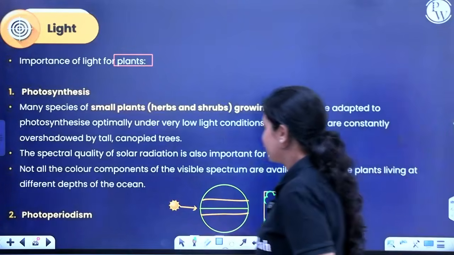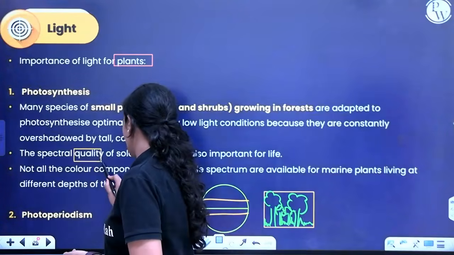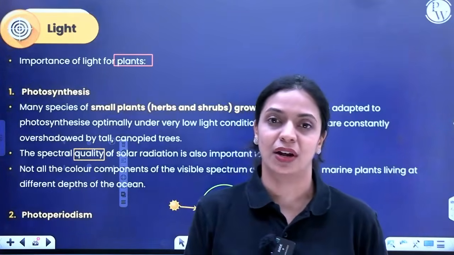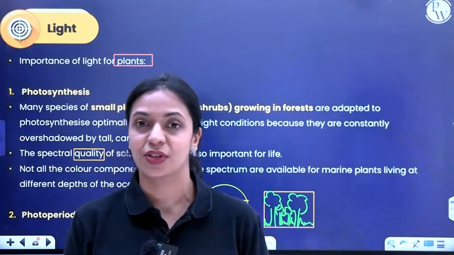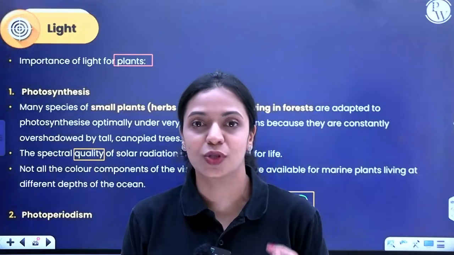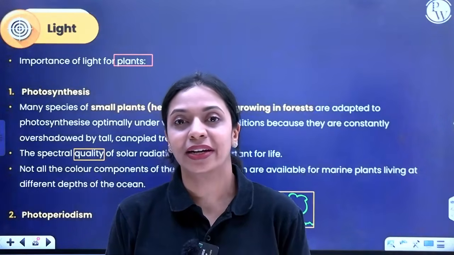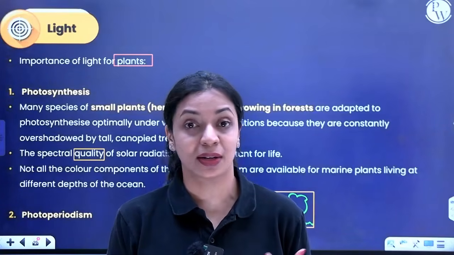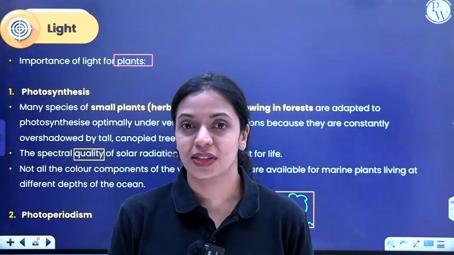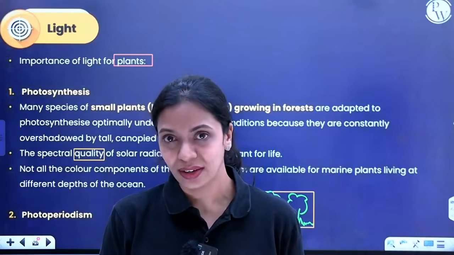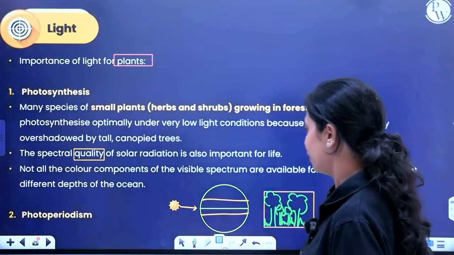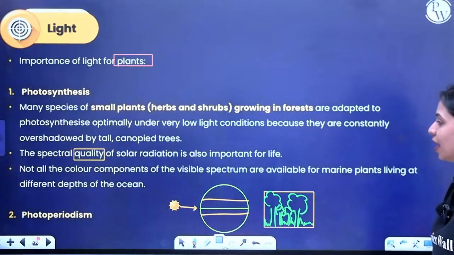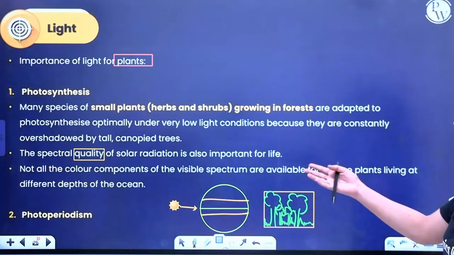Also, what is important is the quality of solar radiation. If you give green color light throughout the day to a plant, it will still not be able to photosynthesize, because chlorophyll cannot absorb green light. So the quality of light matters, which wavelength of light you are supplying to the plant. If it's blue or red, then brilliant, because they photosynthesize maximally at blue or red wavelengths of light.